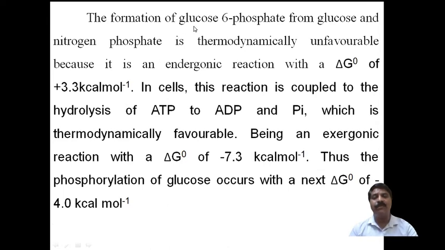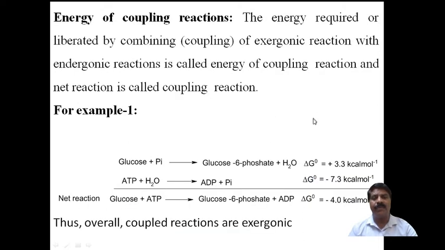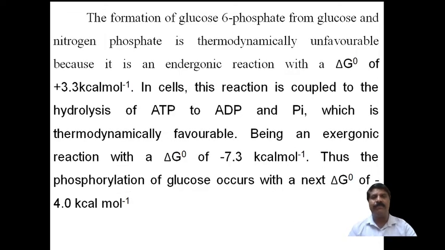Now the formation of glucose 6-phosphate from glucose and inorganic phosphate is thermodynamically unfavorable because it is an endergonic reaction, with delta G equal to plus 3 kilocalorie.